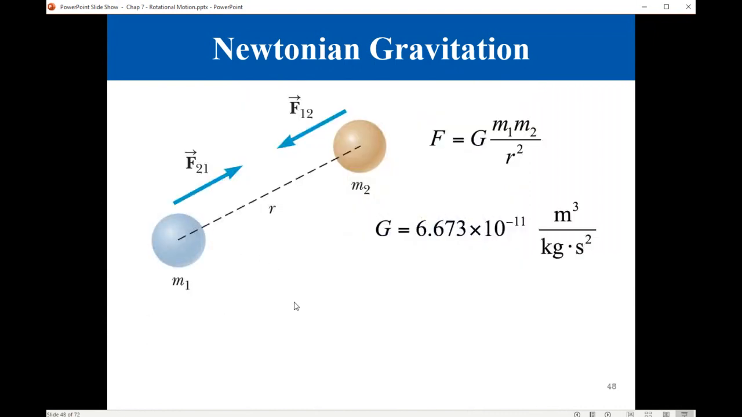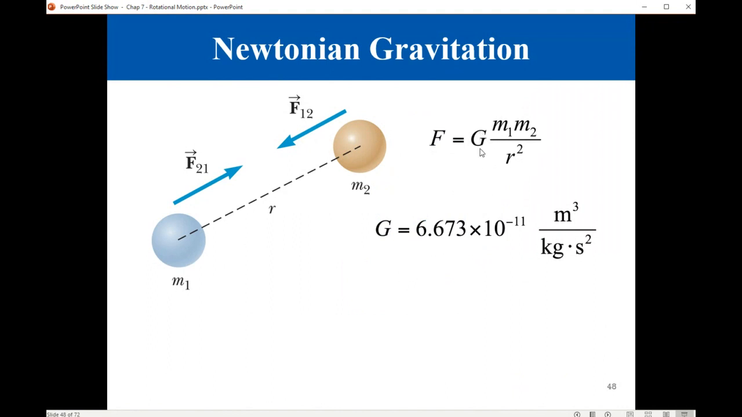In general, any two objects with masses m1 and m2 separated by a distance r will have a mutual force of attraction that depends on the product of the masses and inversely on the square of the distance. So the force of gravitation between these two masses may be expressed as G m1 m2 over r squared, multiplied by a constant. This is just a proportionality constant, which depends on the units that we are using.